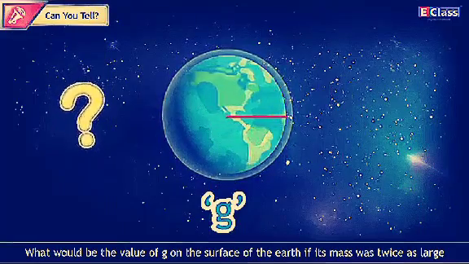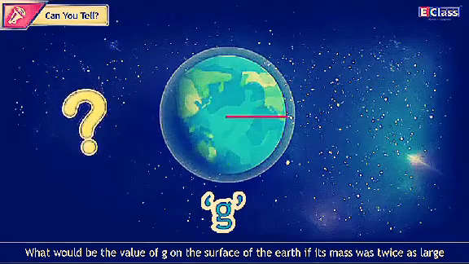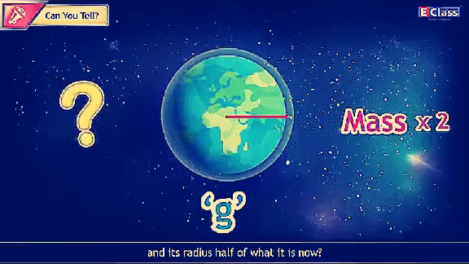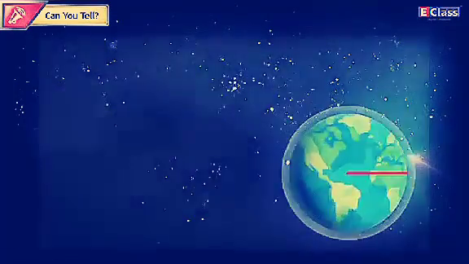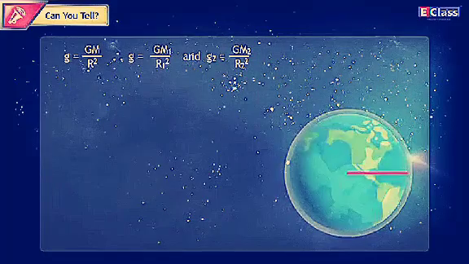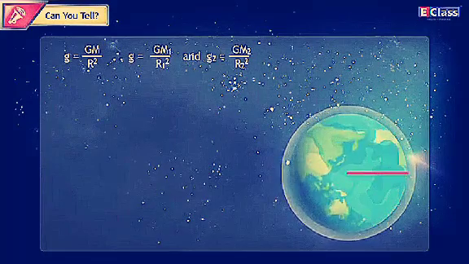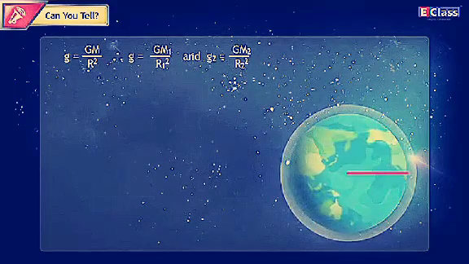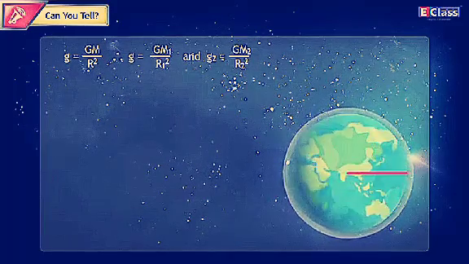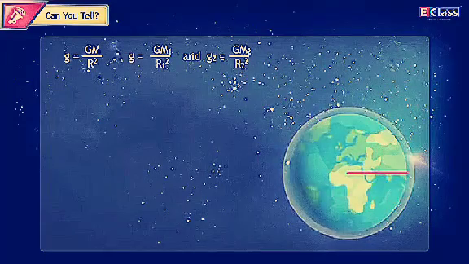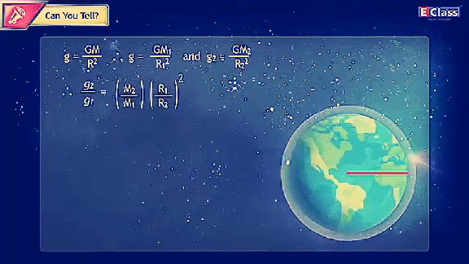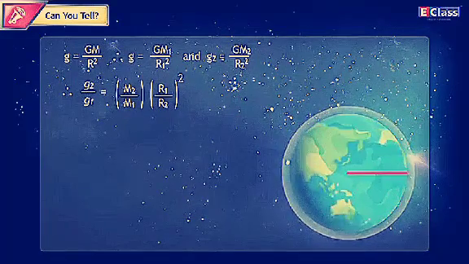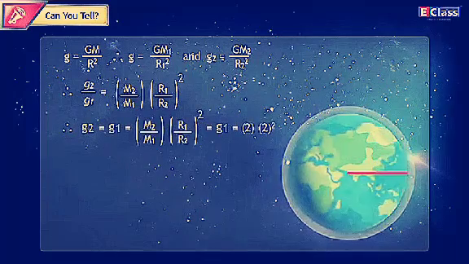Can you tell what would be the value of g on the surface of the earth if its mass was twice as large and its radius half of what it is now? g = GM upon r². Therefore, g1 = GM1 upon r1² and g2 = GM2 upon r2². Therefore, g2 upon g1 = M2 upon M1 × (r1 upon r2)².